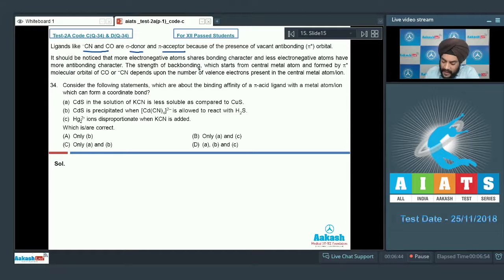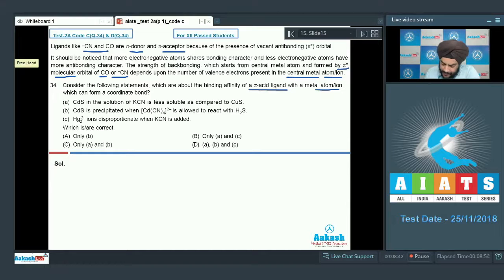The strength of the back bonding, which starts from the central metal atom and is formed with the pi star molecular orbital of CO or CN minus, depends upon the number of valence electrons present in the central metal atom or metal ion. So let's start with question number 34 now. Consider the following statements about the binding affinity of a pi acid ligand with a metal atom or ion which can form a coordinate bond.